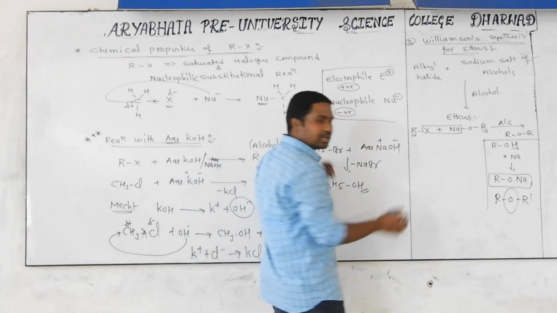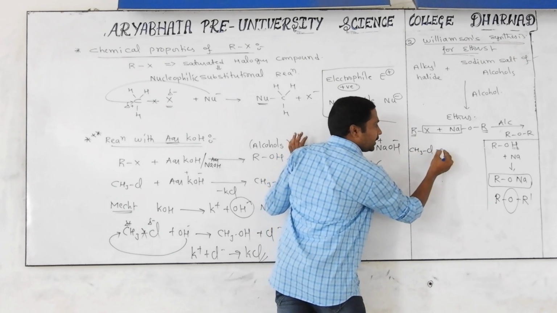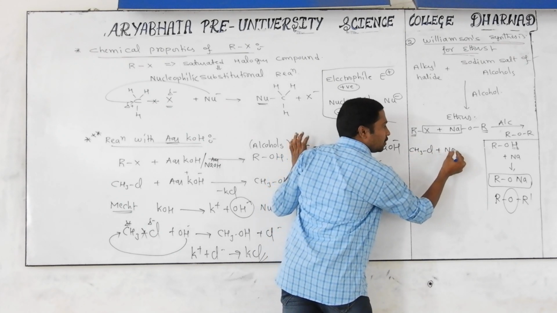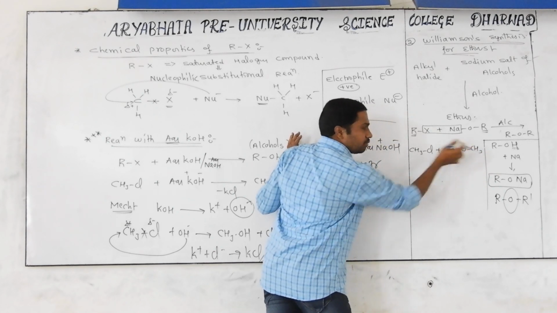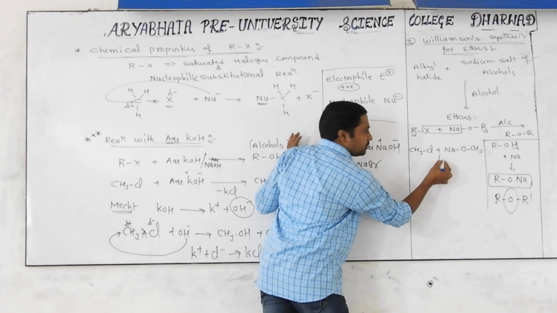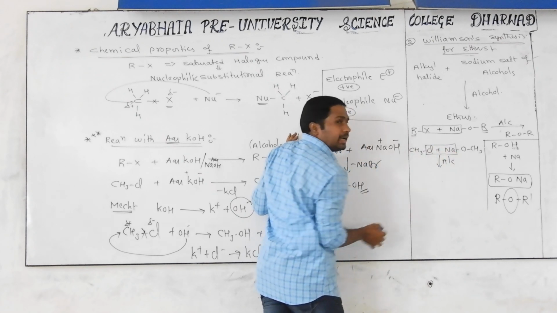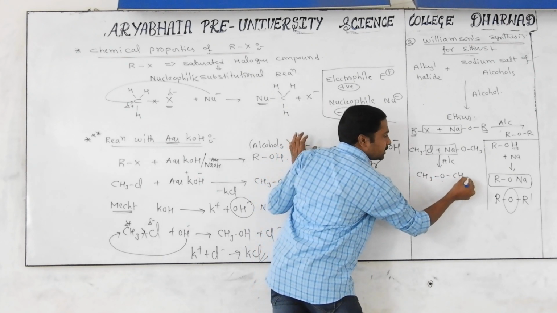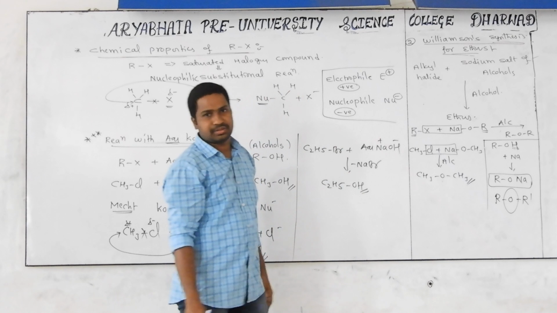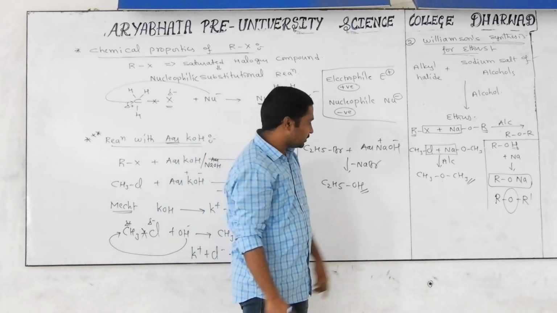Can I give you one example? If you take CH3Cl, it combines with sodium salt of methanol, meaning sodium salt of methyl alcohol, in presence of alcohol medium. What happens? NaCl is eliminated. After that, what are we getting? CH3OCH3. This we call an ether. Okay, now you see how the reaction goes on.